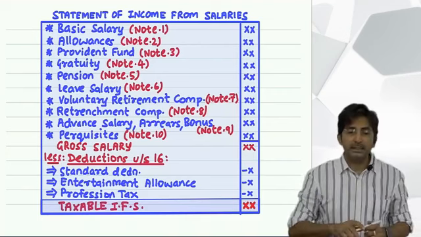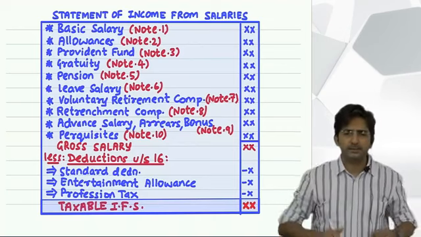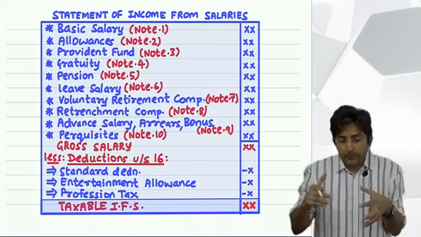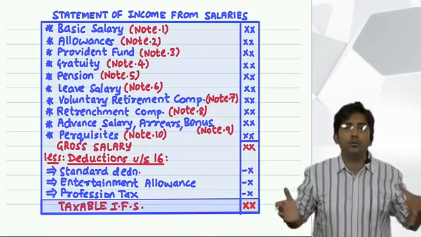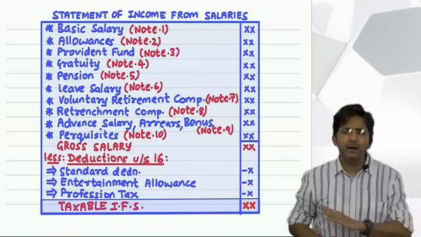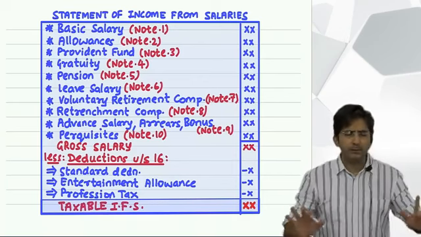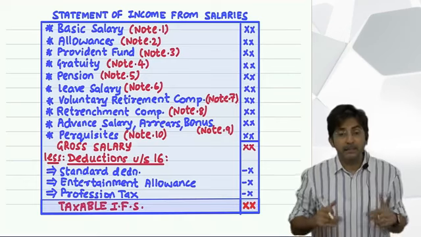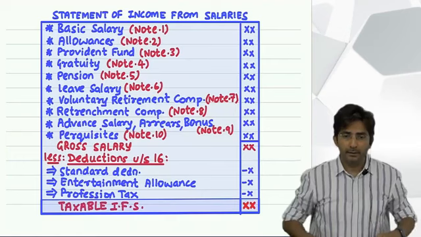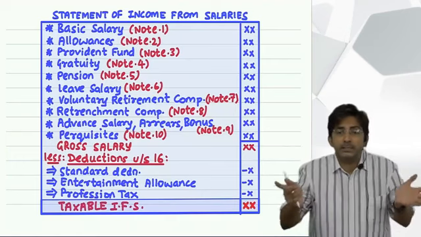See, profession tax is there in almost all states. But after all, it's a state law. If a particular state wants that we don't want to levy profession tax, they won't levy. But practically in India, almost every state, profession tax is there. But it depends upon state to state and it depends upon the state where you are working. For example, I am working in Maharashtra state.